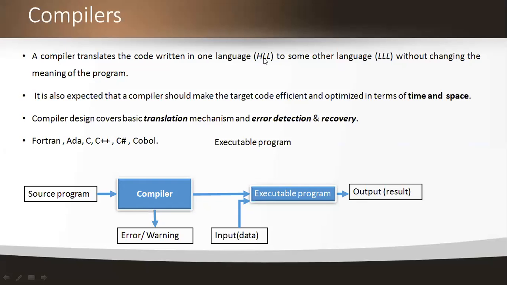Source and target are the two most important terminologies we are using here. One is the source. Source is nothing but an input, and the other one is the target. Target is nothing but an output. In between is the process of compilation by using the compilers, which we do using different types of compiler tools. And this is the basic definition of the compilers and the structure of the compiler.